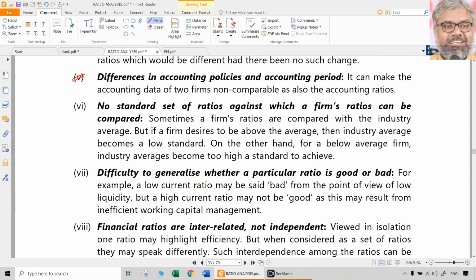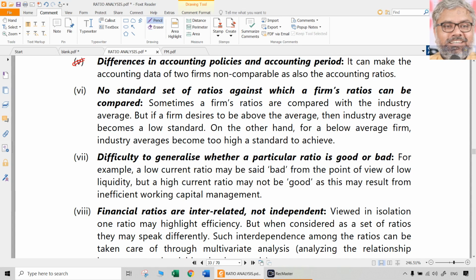Difference in the accounting policies and accounting period also will be making it difficult for comparison. And no standard set of ratios are there against which a firm's ratios can be compared. Generally, there will not be. Sometimes there will be. Those are called benchmark ratios. When you have benchmark ratios for an industry, let us say for a particular industry, software industry, these are benchmark ratios. Who knows that? The software industry journals might have those things published, and a company can compare their own ratios with the benchmark ratios. But is this facility available to all? No. That is when limitations will come.